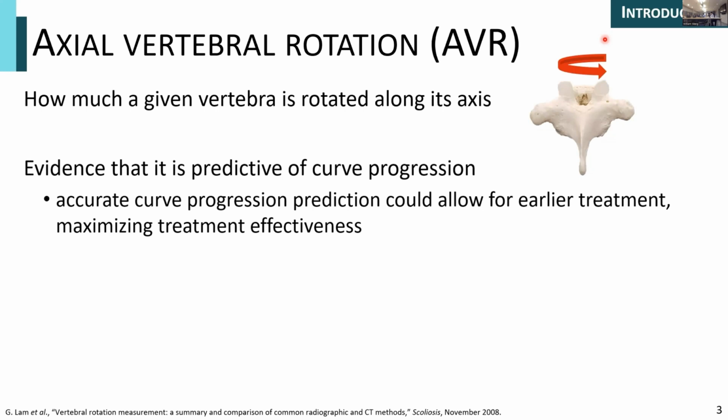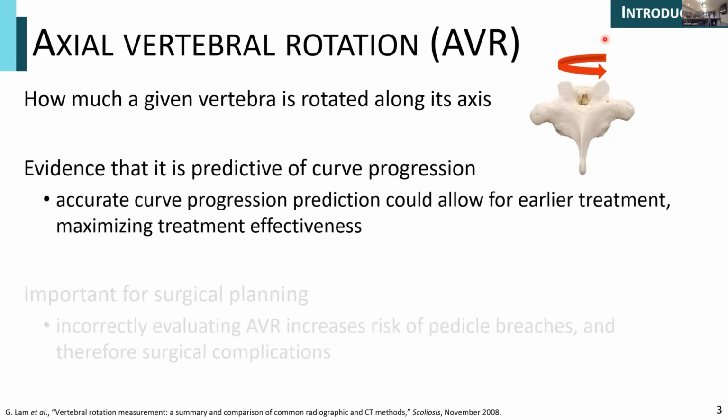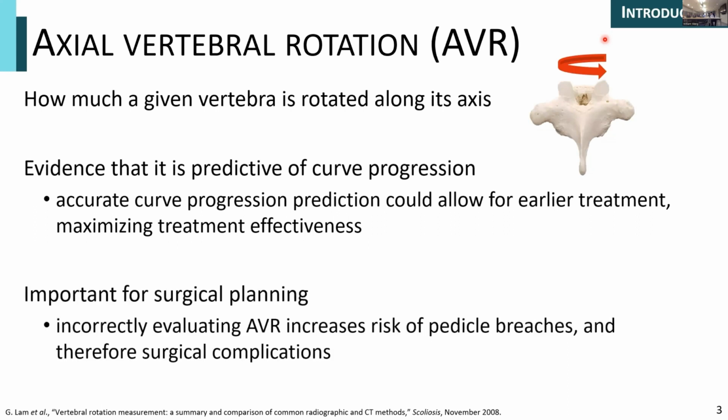And so accurate curve progression prediction is widely sought by clinicians because if we can predict that a patient will progress, then we can initiate treatment sooner, therefore increasing the effectiveness of the treatment and improving the health outcomes for the patients. The other main use is for surgical planning. For surgery, surgeons need a general idea of how to insert the screws into the vertebra and the optimal angle for that. And so incorrectly evaluating the AVR can increase the risk of pedicle breaches and therefore the risk of surgical complications for the patient as well.